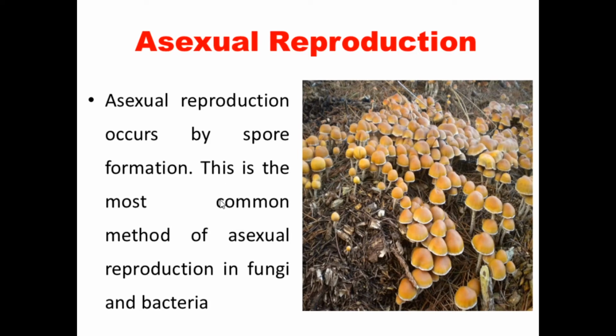One more question may be asked. Asexual reproduction occurs by spore formation. This is the most common method of asexual reproduction in fungi and bacteria. So good example. One more question may be asked: asexual reproduction occurs in dash, and dash means fungi as well as bacteria.